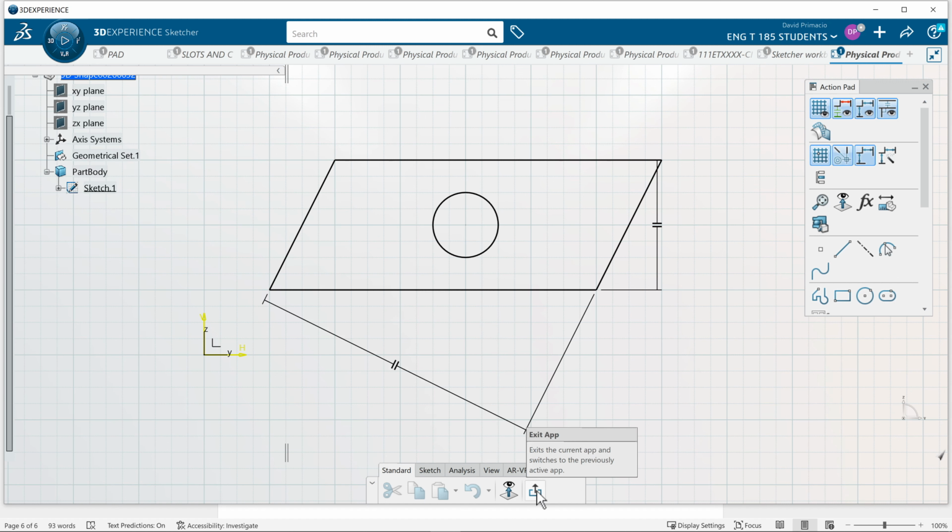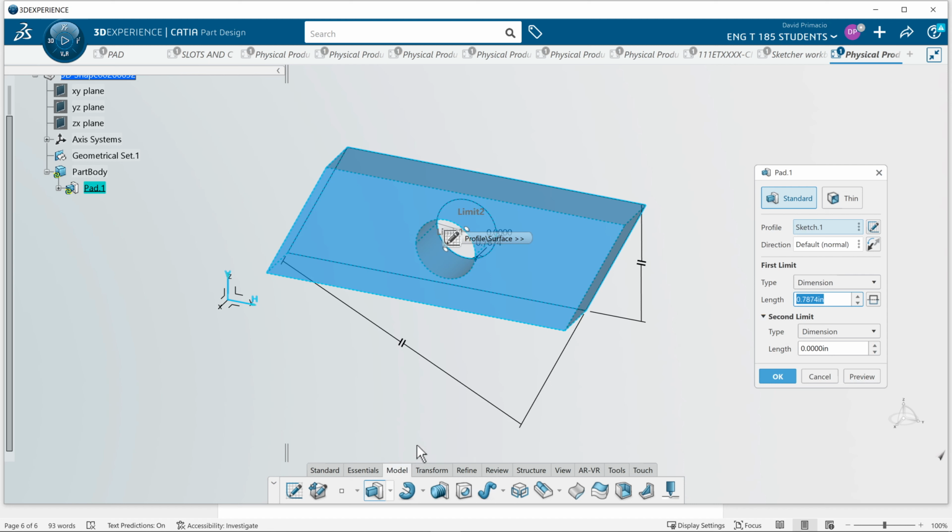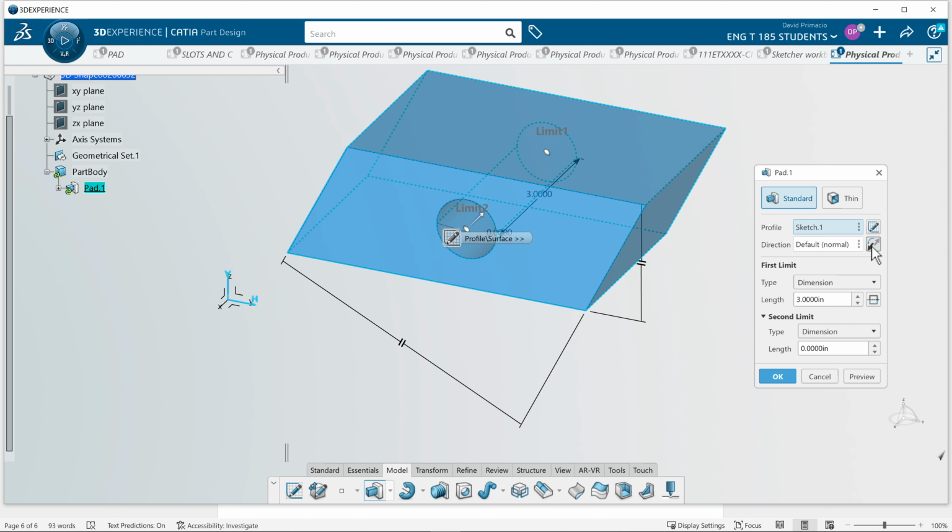When I exit this application and go to Model tab and hit the Pad feature, so again, that's the Model tab, and then the Pad feature. Remember, I like to key in a value and hit invert. Don't hit the enter button because it will make it right away. Click on that and it goes in the exact opposite direction. I'll select OK.